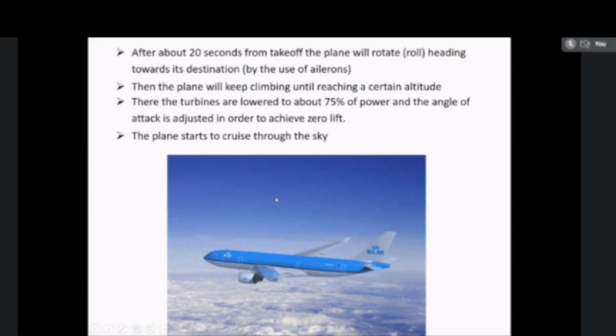Now we are going to see how the landing is controlled in the aircraft. At the beginning of the descent, the plane is rotated downward by using the elevator, which is provided in the horizontal stabilizer of the aircraft. As I told, elevator is used to control the downward movement by controlling the wheel, which is operated by the pilot in the cockpit. So the landing is provided, and also turbines are lowered to about 50% of the power.